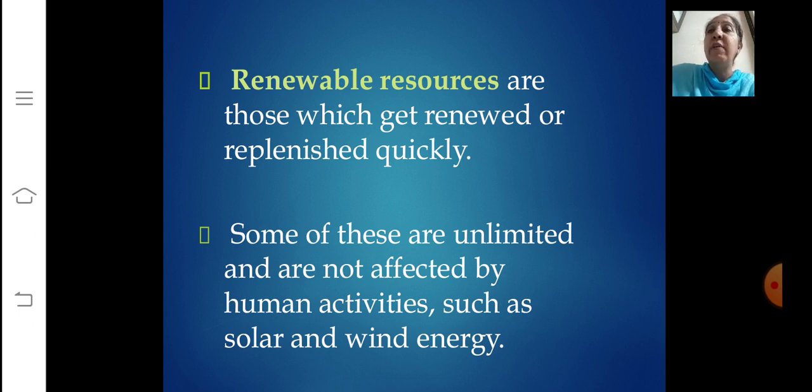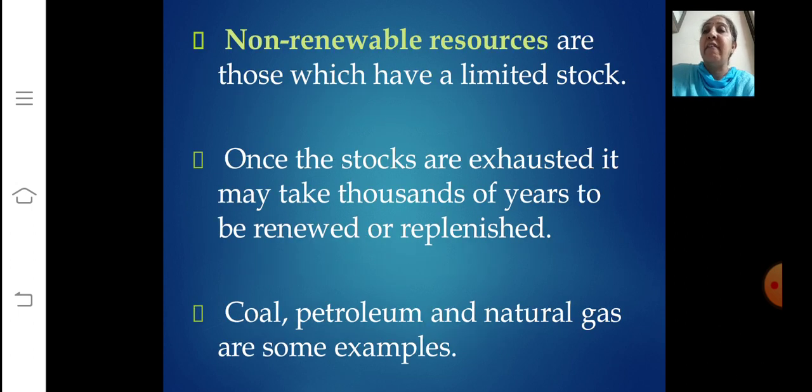See, we know renewable resources can be renewed easily and we have an unlimited stock of this, but even then, as human beings, we can affect it, right? So our careless use can affect this renewable resource also. So shortage and drying up of the natural water resources is a major problem in many parts of the world today. Now let's move to the next one, that is non-renewable resources.